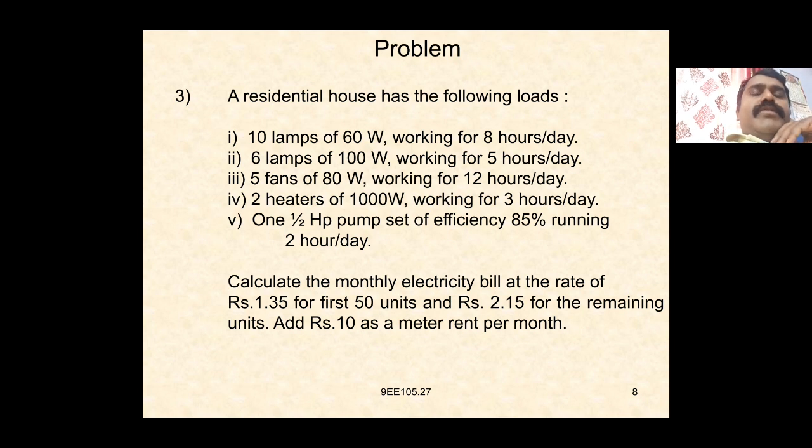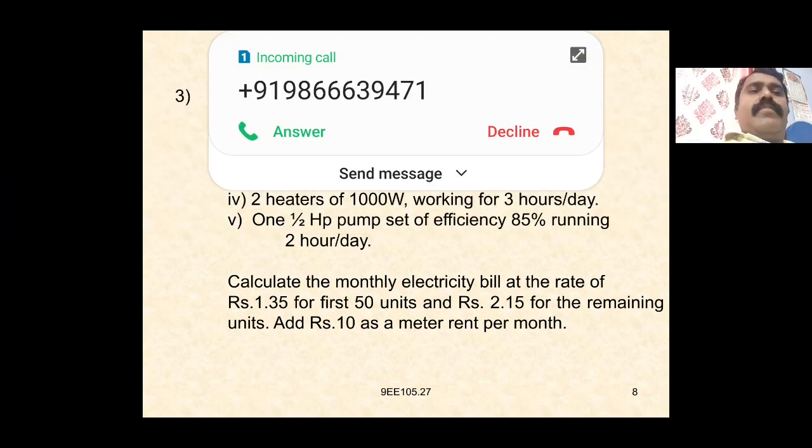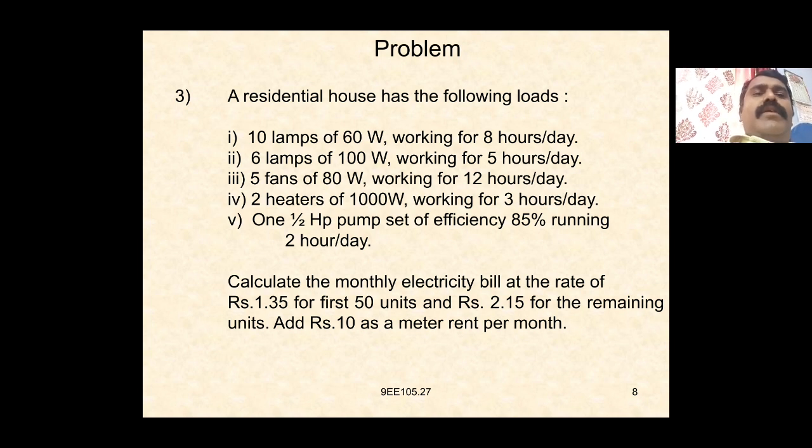Each rating of the lamp is 60 watts, working for 8 hours per day. 6 lamps of 100 watts working for 5 hours per day, 5 fans of 80 watts working for 12 hours per day, 2 heaters, each heater rating is 1000 watts, working for 3 hours per day, and 1 half HP pump set of efficiency 85% running 2 hours per day.